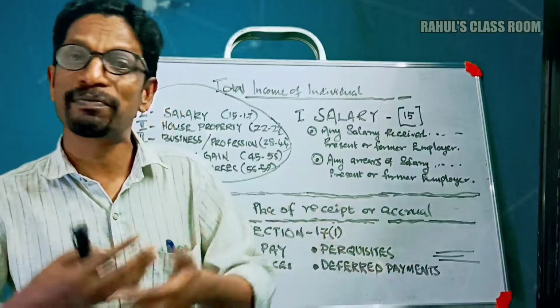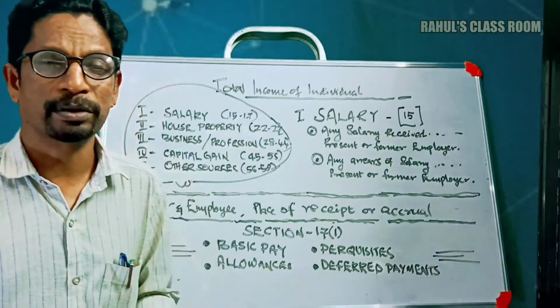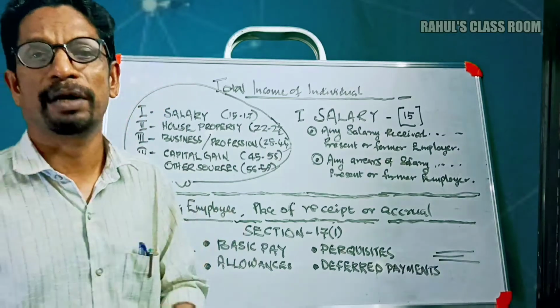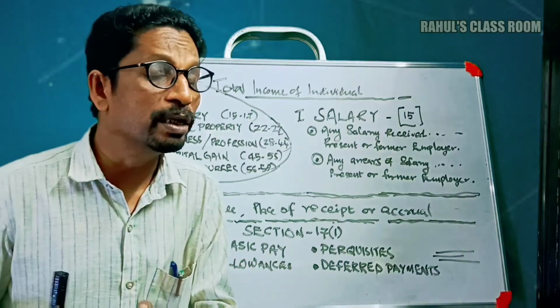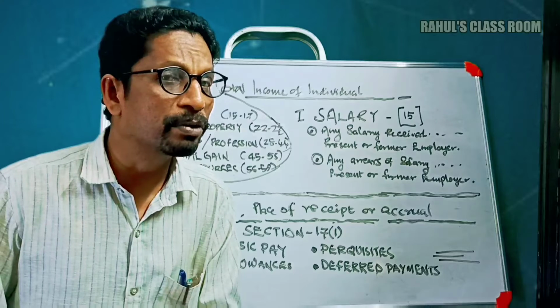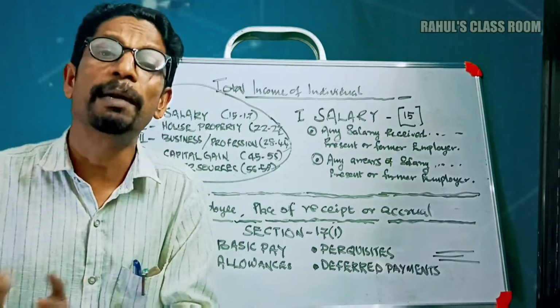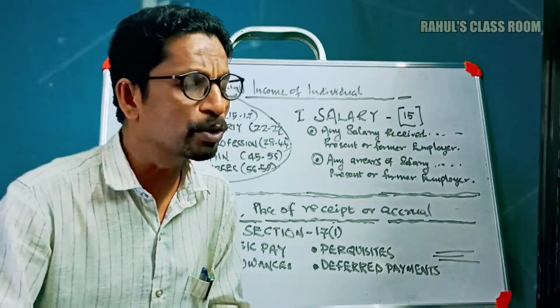So what are the examples of allowances? That may be dearness allowance, the bonus, the city compensatory allowance, the marriage allowance, etc. Okay, so allowances means a fixed periodical payment allowed, given or granted by the employer to the employee in addition to the basic pay. Okay, you understand now.